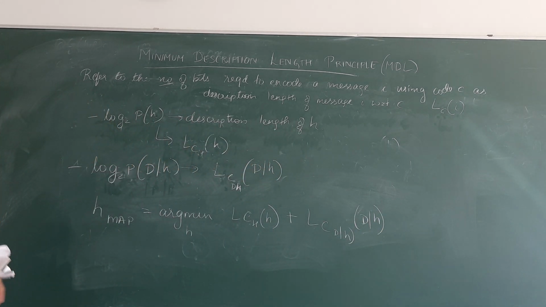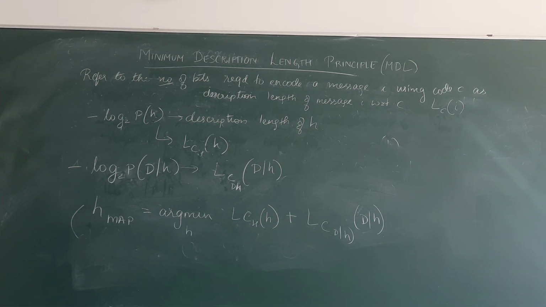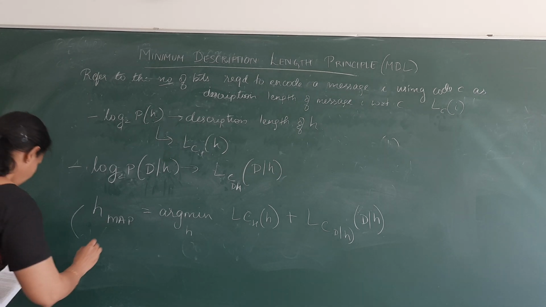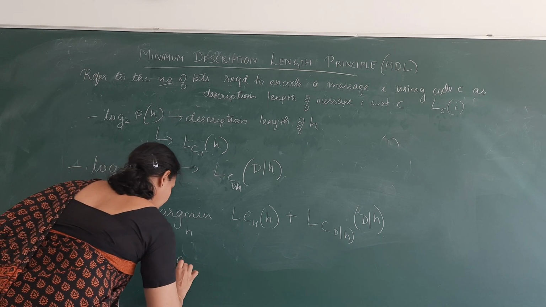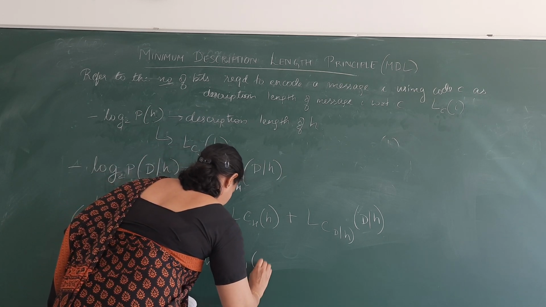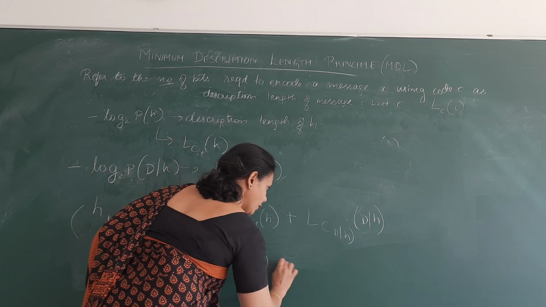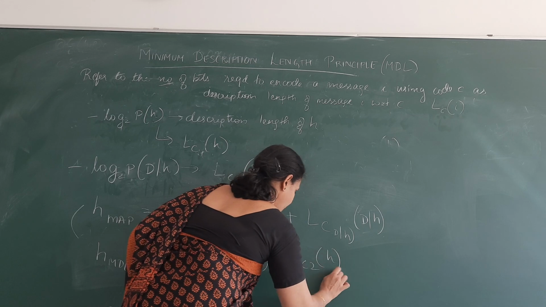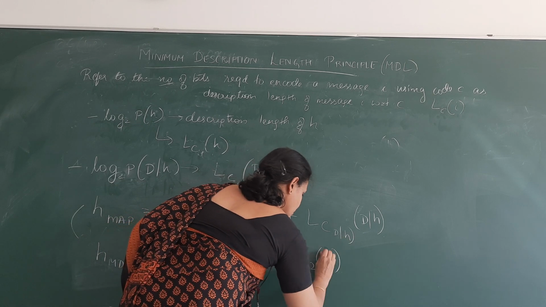Now, this is the maximum a posteriori hypothesis. Similarly, what does the minimum description length principle state? It is similar to this. It states: choose the one which has the minimum number of bits. So I can write H MDL is equal to, again the same thing because the two are similar, argmin of LC1 of H plus LC2 of D given H, for all H belonging to capital H, assuming C1 and C2 are the two codes we have for encoding.